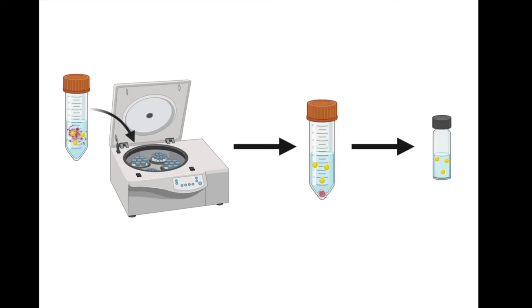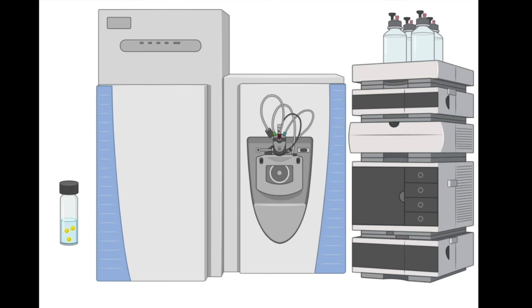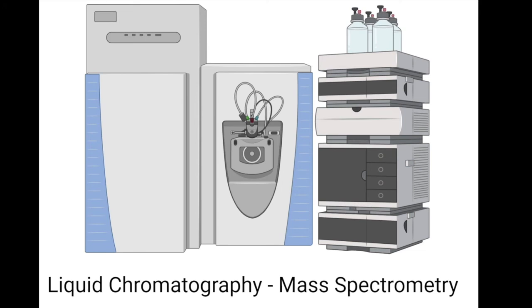To figure out where the molecules ended up, we grind up different tissue samples and run them through a series of processes to separate them into different groups. When we have just the groups of molecules we want, we put the sample in a machine that separates and identifies the molecules in the sample. This is called liquid chromatography mass spectrometry.